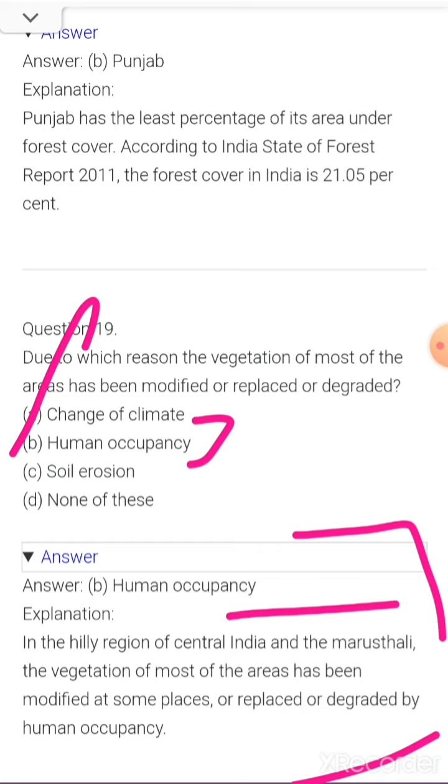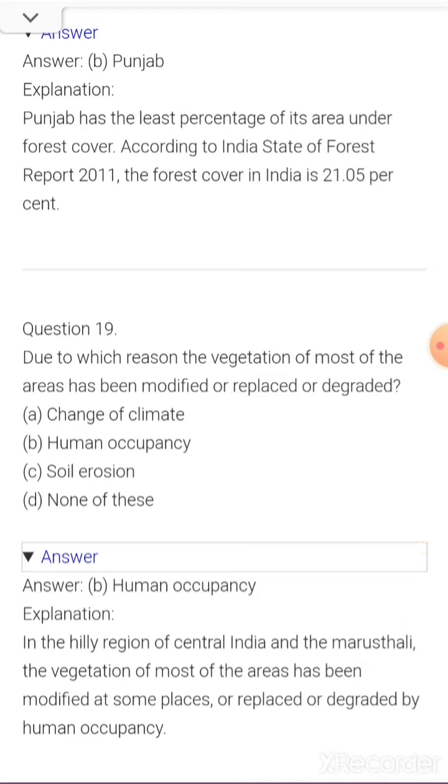In the hilly region of central India and the Marusthal, the desert, the vegetation of most areas has been modified at some places or replaced or degraded by human occupancy.